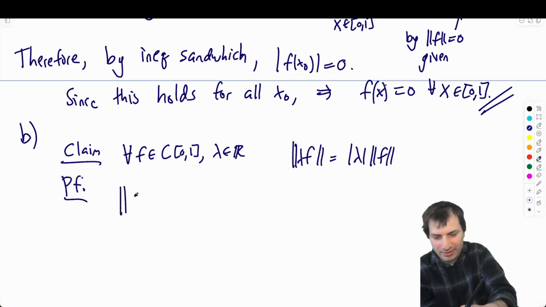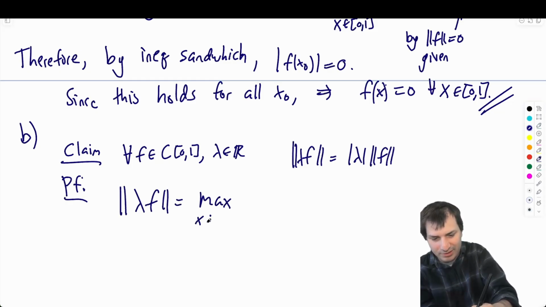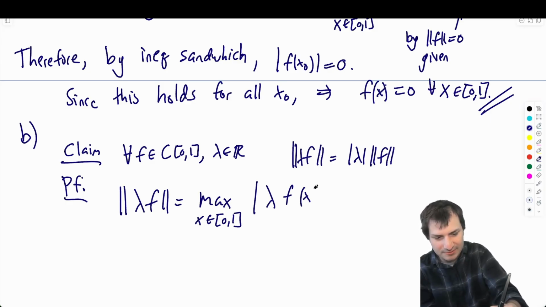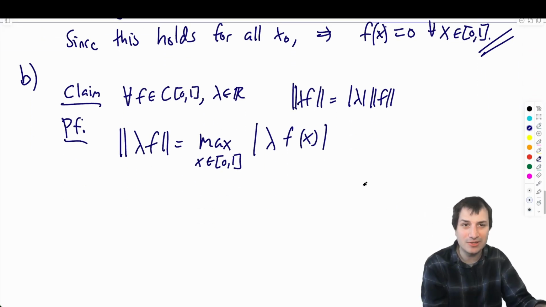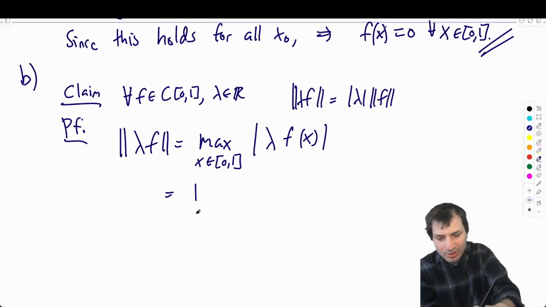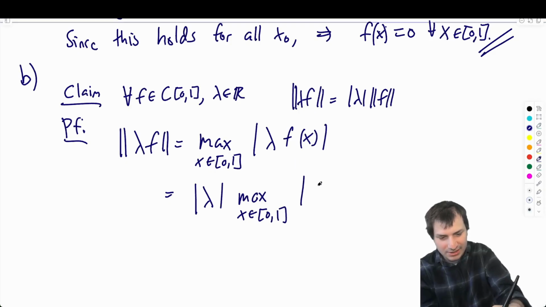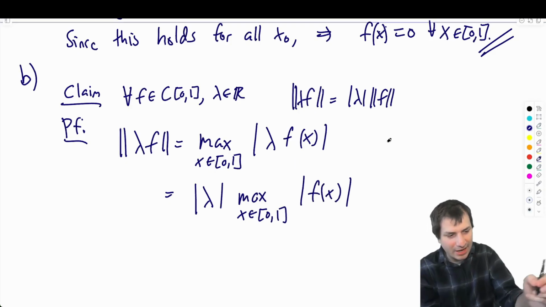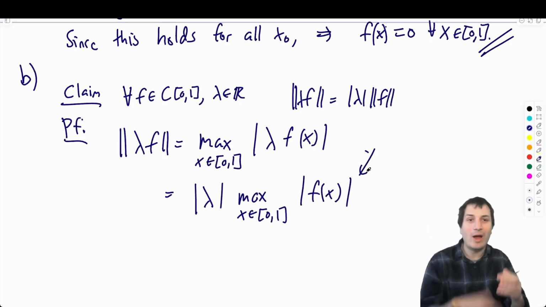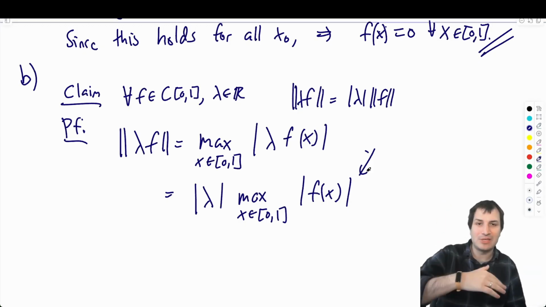You start on the left-hand side with lambda f, which is the maximum of all x in [0, 1] of lambda times f of x. Okay, and here's the secret sauce. You can pull it out like this, and you should justify why with one or two words, the maximum like this. And I think you could say, why is it that you do the maximum of lambda times f?